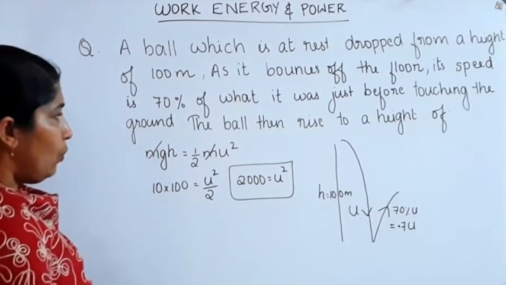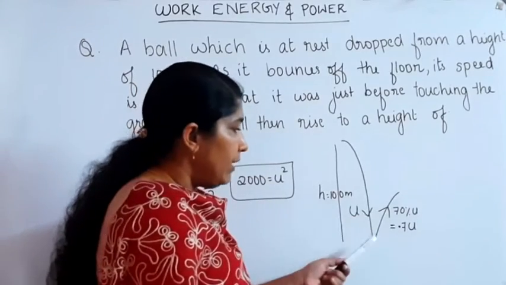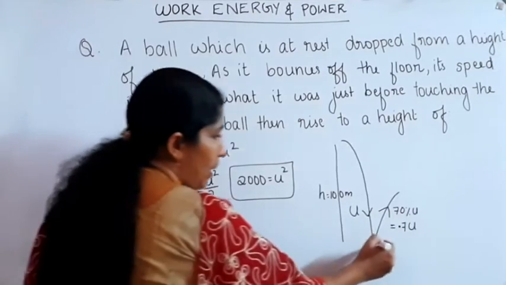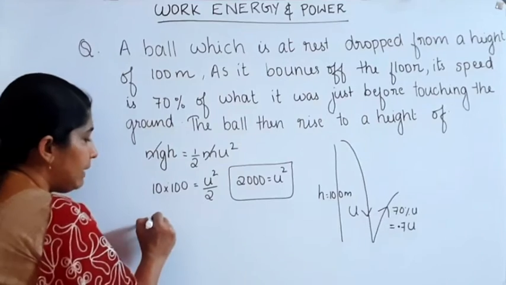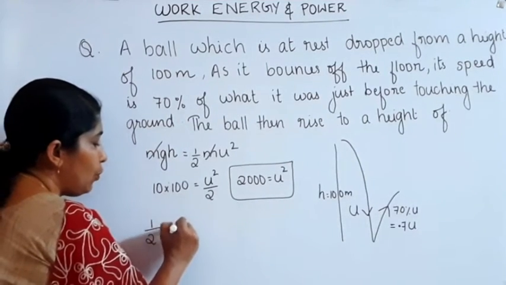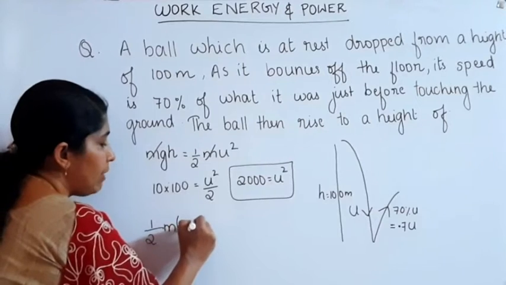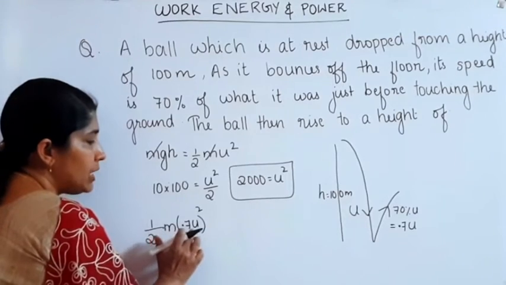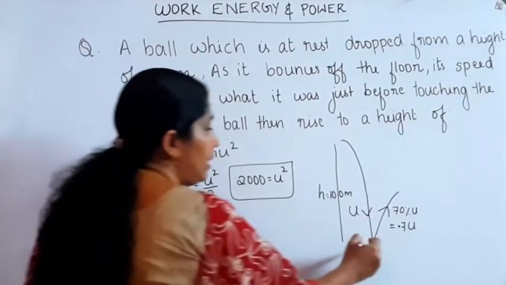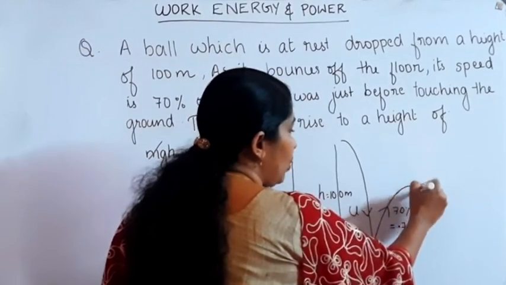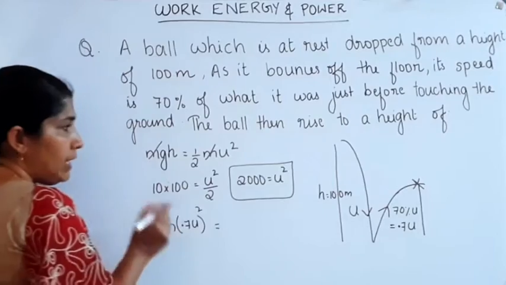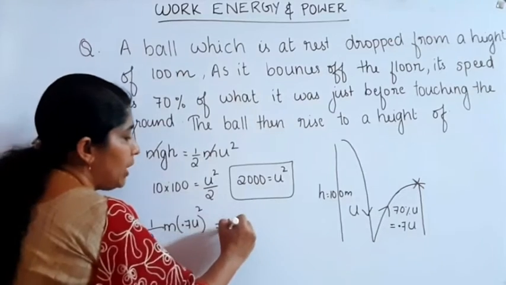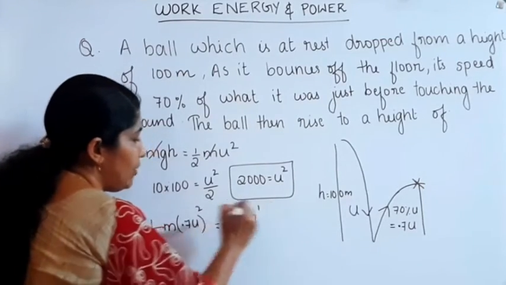Now we want to consider when it rebounds. When it rebounds, its initial velocity is equal to 0.7 u. Then the kinetic energy is half m into 0.7 u the whole square, which is converted into potential energy when it reaches the height. The kinetic energy of the body, which is converted into potential energy, can be written as mg into h dash.